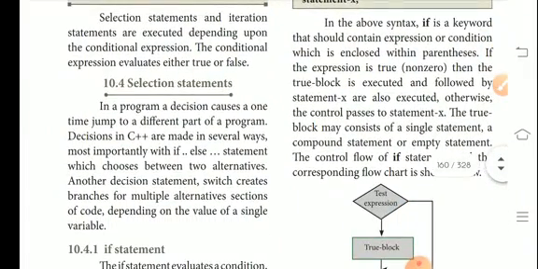Selection statements and iteration statements are executed depending upon the conditional expression. The conditional expression evaluates either true or false. Either true or false, okay.